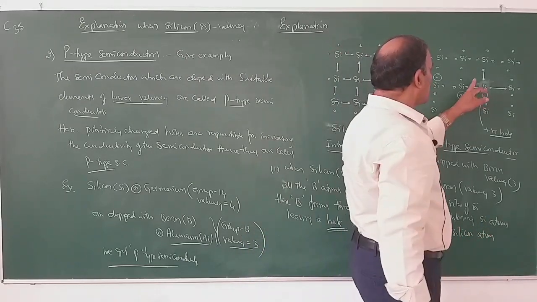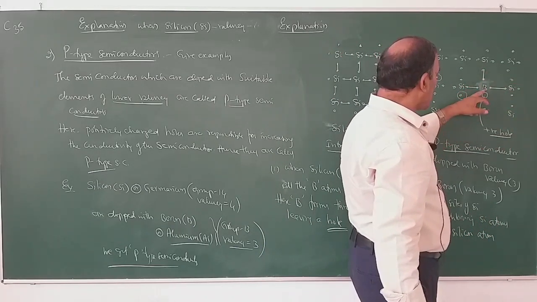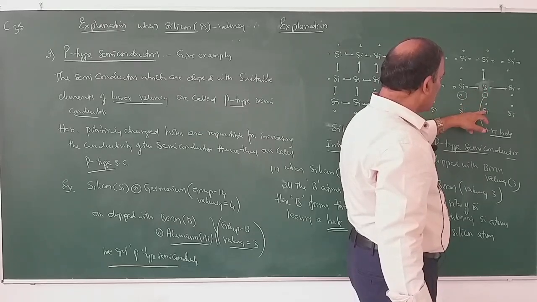So it forms 3 covalent bonds with 3 neighboring silicon atoms and leaves a hole in between this boron atom and this silicon atom.